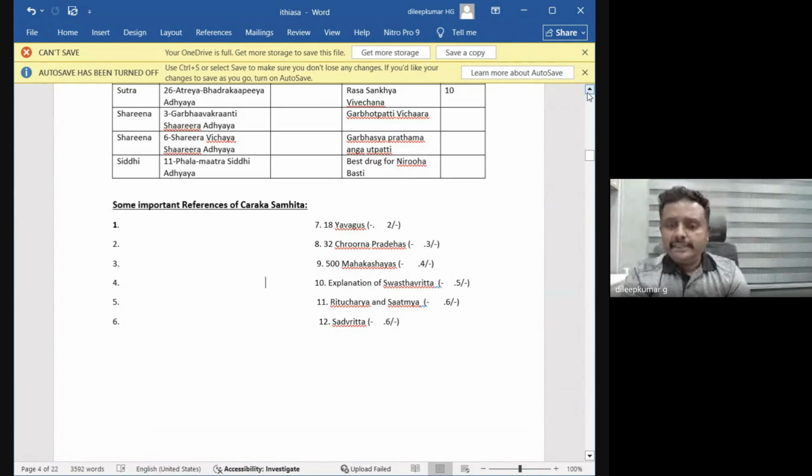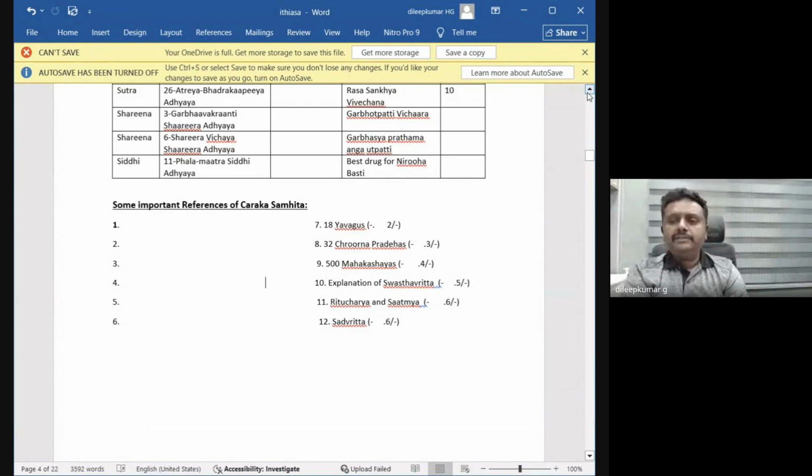So everything is present in Charaka Samhita. If it is not present in Charaka Samhita, definitely it does not exist anywhere in the world. It is a very, very, very bold statement given by Acharya Charaka. So we have to believe Acharya Charaka in these Chikitsa Siddhantas and Chikitsa principles. There will be no failure if you follow the versions of Charaka Samhita.